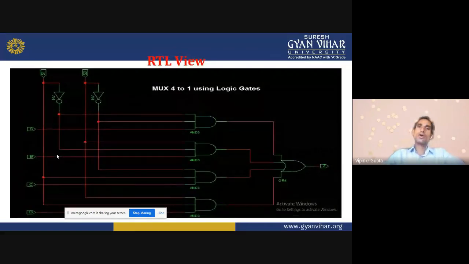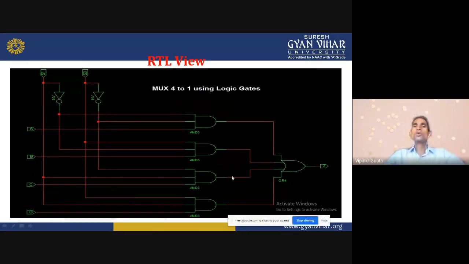This is the RTL view of the 4x1 mux, generated through Xilinx software. Here AND gates are used, and inverters for S1 and S0. So both the NOT gates are connected, giving S1 bar and S0 bar.